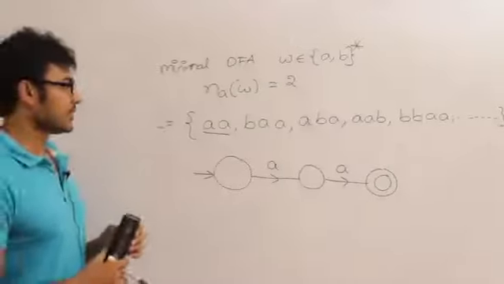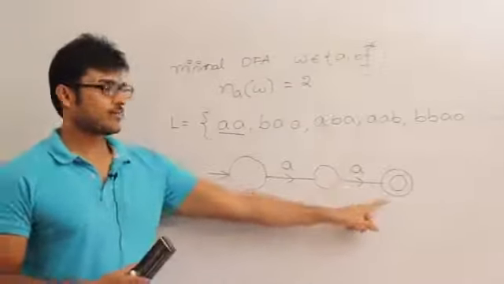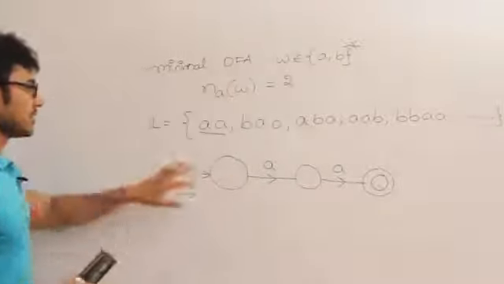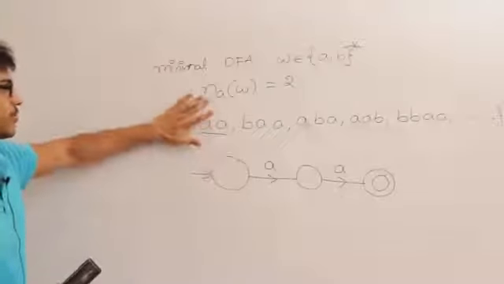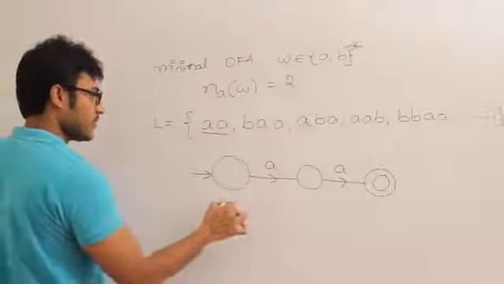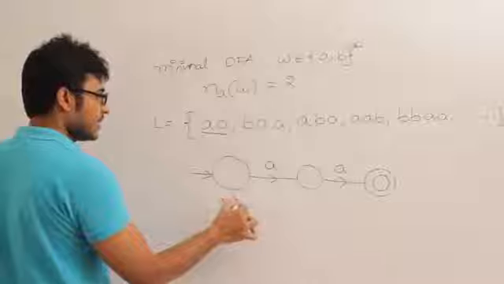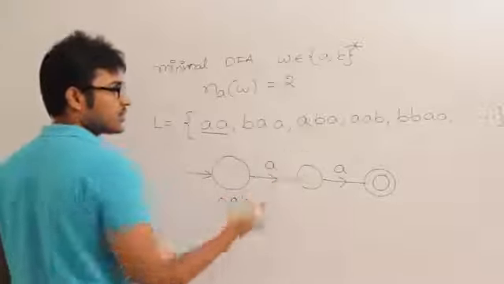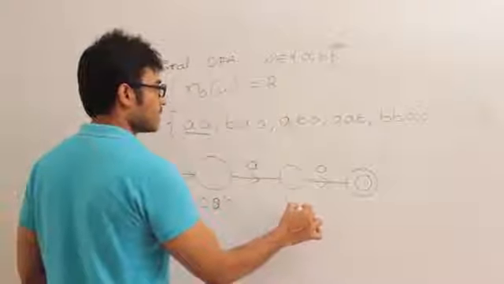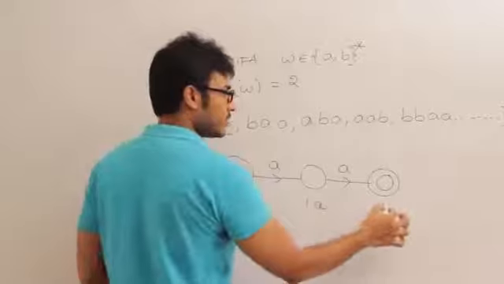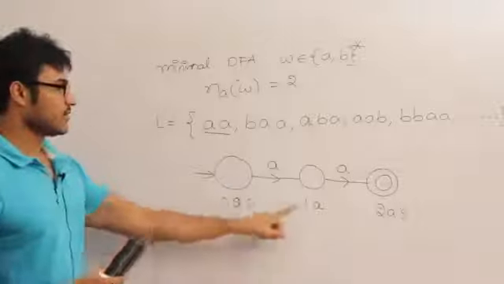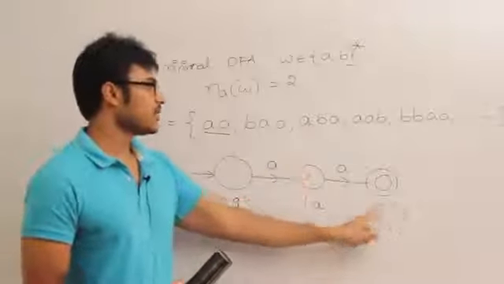Once you construct the basic skeleton, just try to think about the relevance of these states in this finite automata. What is the relevance of this state, the first state? Our problem is to count the number of A's. According to the problem, this state indicates 0 number of A's, which means I didn't see any A's. And what about the relevance of this one? This state indicates 1 A, and this state indicates 2 A's. So with 0 A's, I will be here. If I see 1 A, I will be here. If I see 2 A's, I will be here.